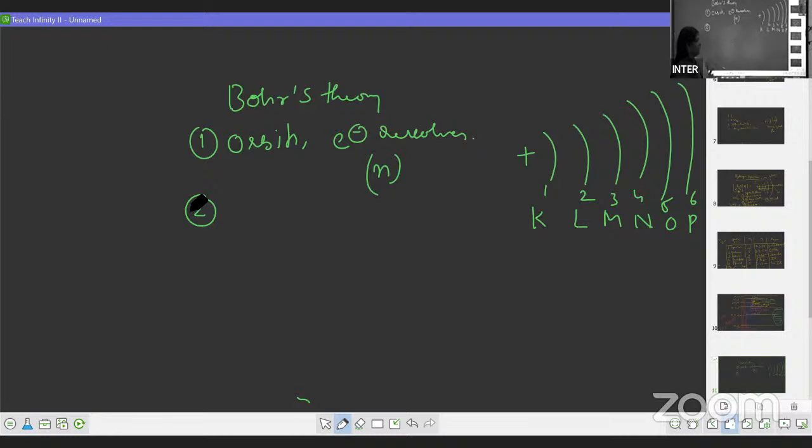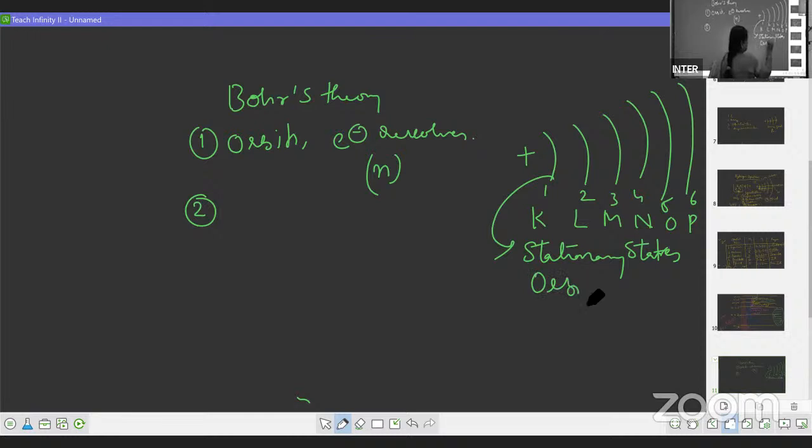As long as an electron revolves in a particular orbit, there are no changes in energy. Even orbits have constant energy, and they are called stationary states. Orbits are also called shells, and the circular path.